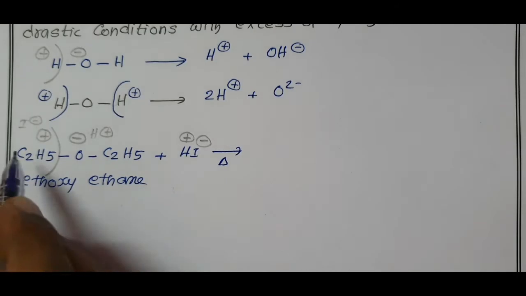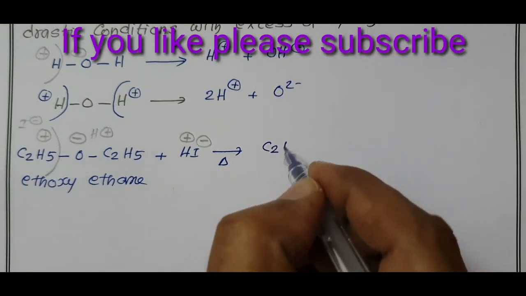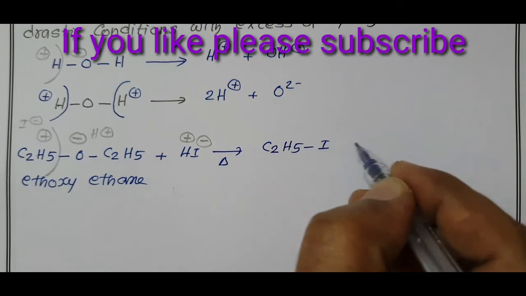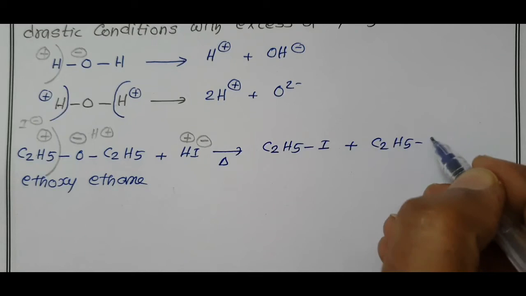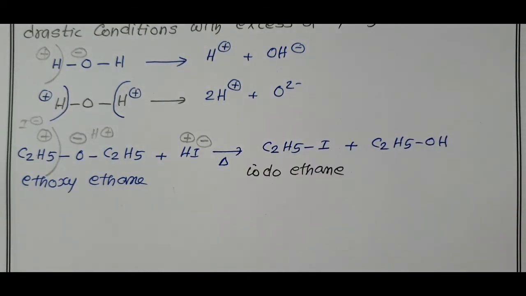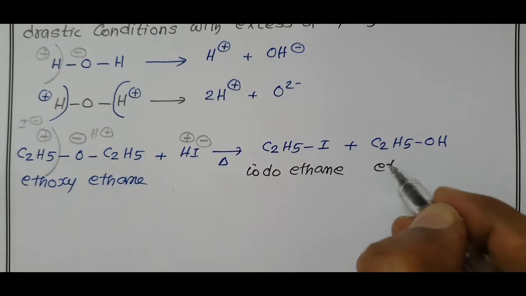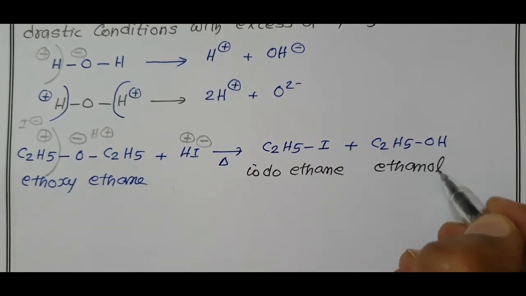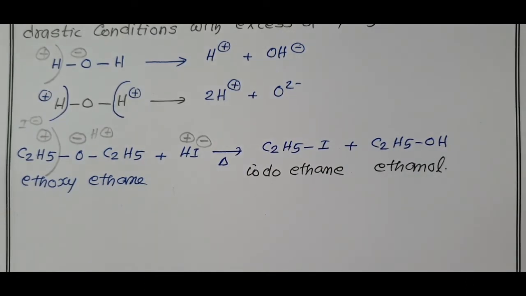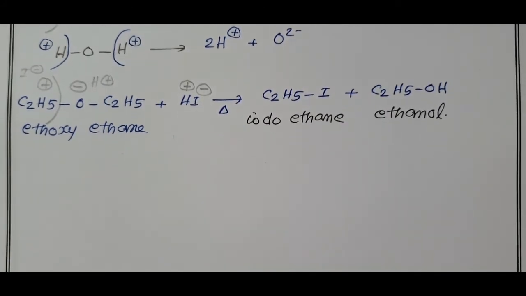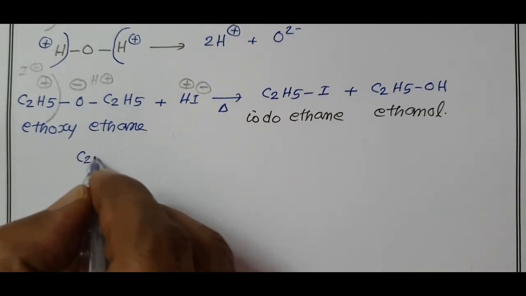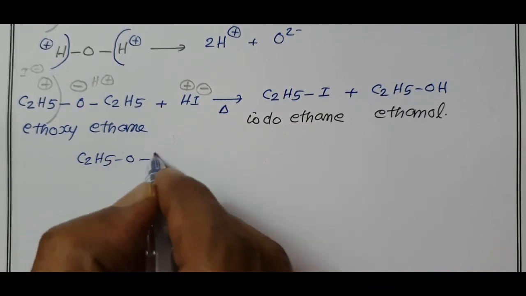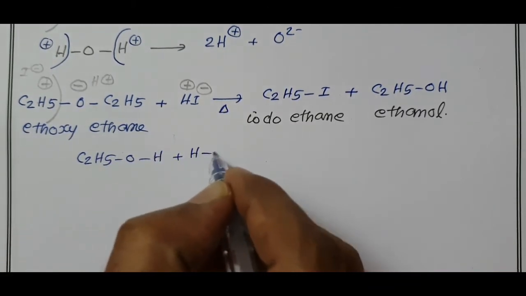This gives one molecule of ethyl iodide, C2H5I, plus one molecule of ethyl alcohol, C2H5OH. Iodoethane, 2 carbon, eth single bond, ane, OH all, ethanol. If hydroiodic acid is taken in excess, the ethyl alcohol formed in this reaction again undergoes reaction with HI, H plus I minus.